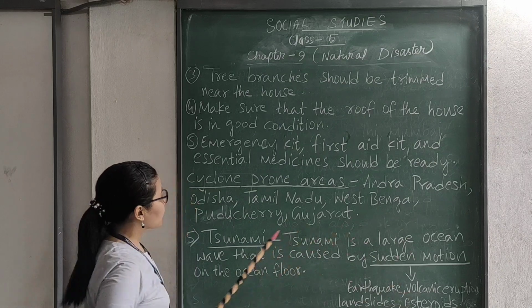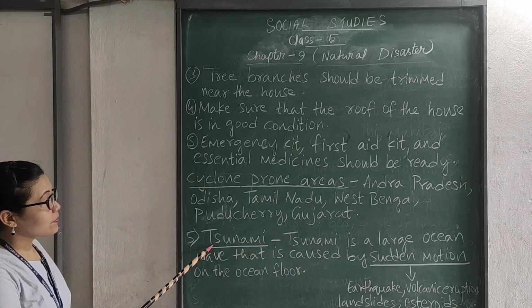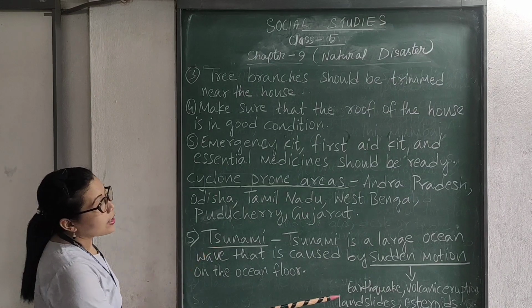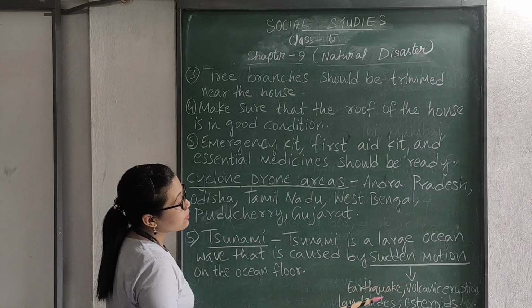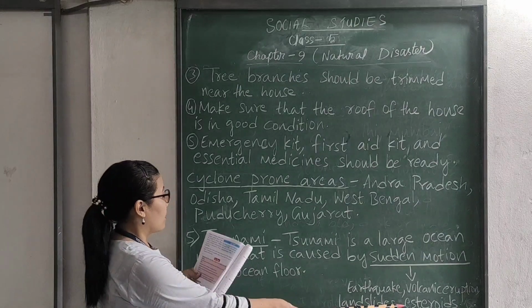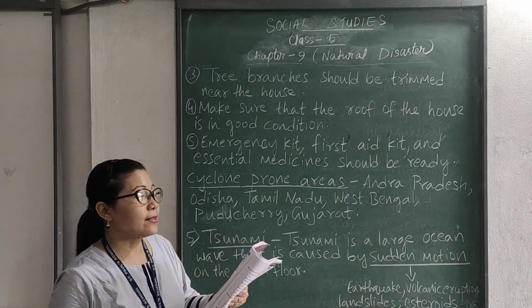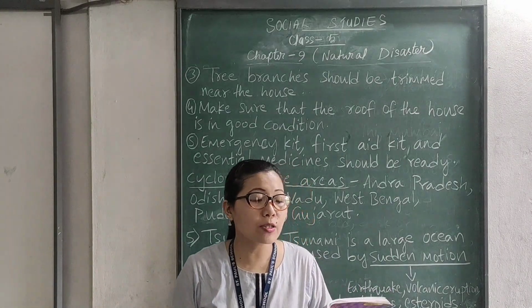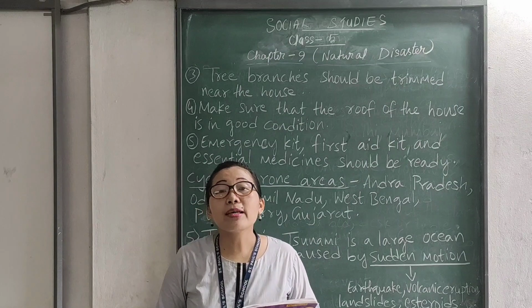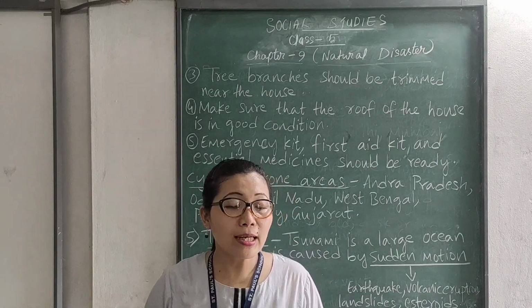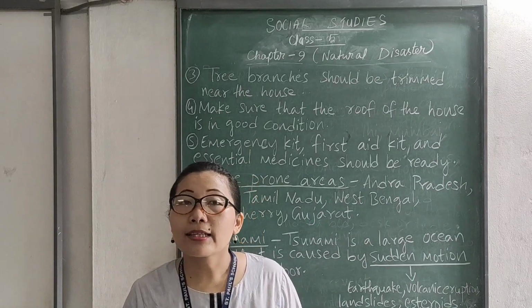Okay? And this tsunami, what is the cause of tsunami? Earthquake, volcanic eruption, landslides and asteroids are the causes of tsunami. Okay? And on 26 December 2004, tsunami struck India, Indonesia, Sri Lanka, Maldives and Thailand.